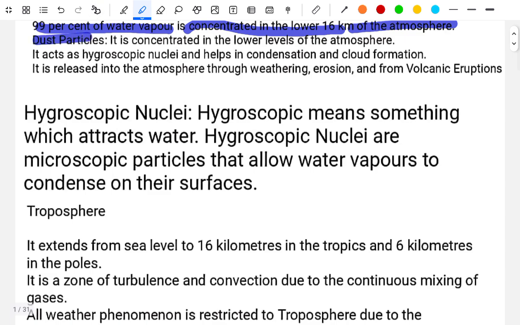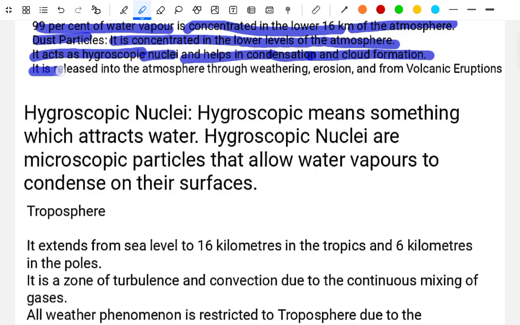Dust particles. They are concentrated at the lower level of the atmosphere. They act as hygroscopic nuclei and help in condensation and cloud formation. They are released into the atmosphere through weathering, erosion, and volcanic eruptions.